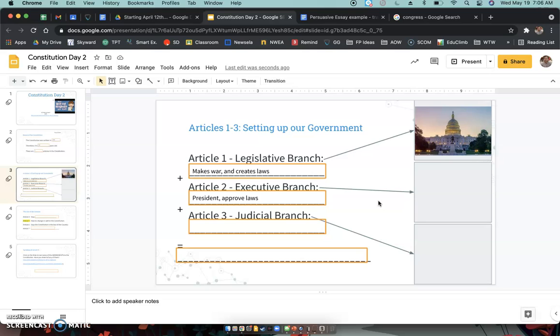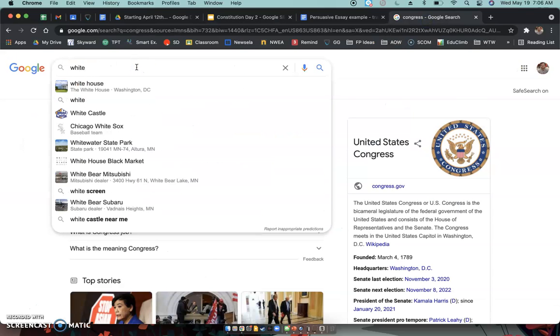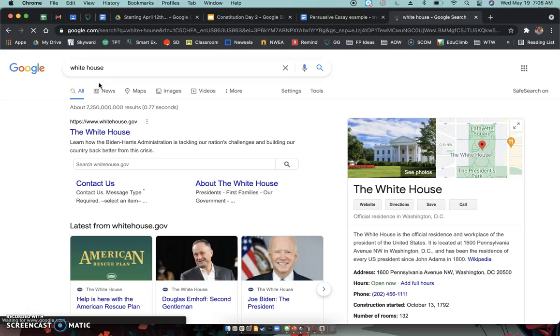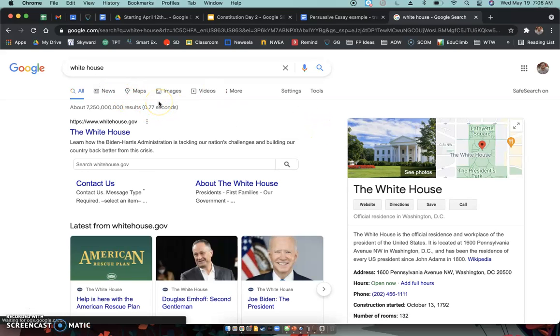He or she, depending on who the president is, is kind of the face of the United States, right? But that's the executive branch. The president is in charge of the executive branch. That also includes the vice president, people who work for the president, and all that. Where are we going to find the executive branch? Pretty easy. We're going to find it at the White House.